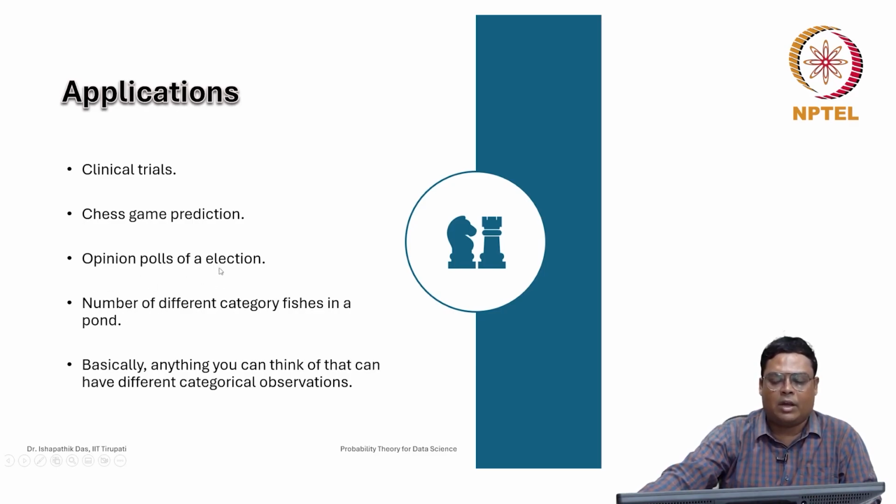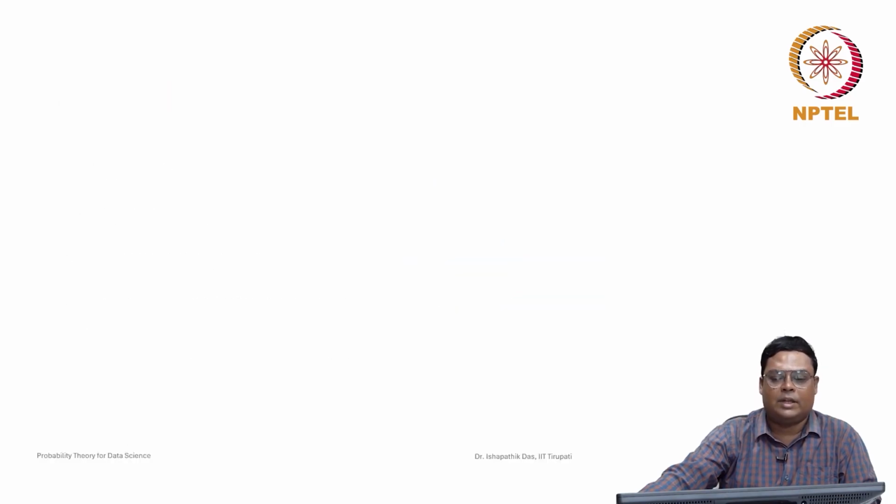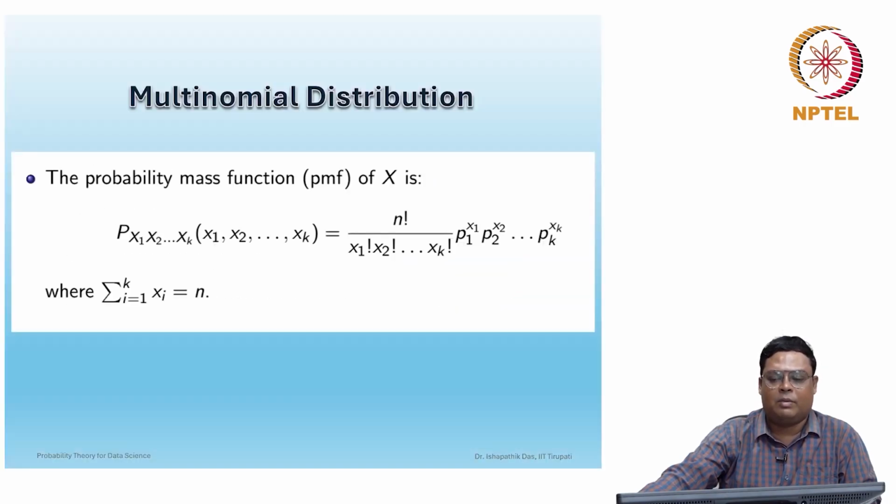The number of different categories in an opinion poll is the different parties. If there are only 2, then it is binomial; more than 2 means it will be multinomial. The number of different categories of fishes in a pond that we discussed. Basically anything you can think of that has categorical observations, you can use the multinomial distribution. So multinomial distribution is nothing but an extension of the binomial distribution case. This is known as the multinomial distribution.